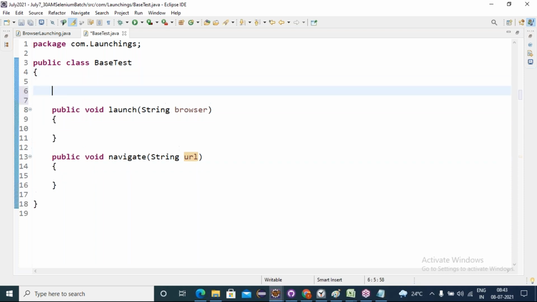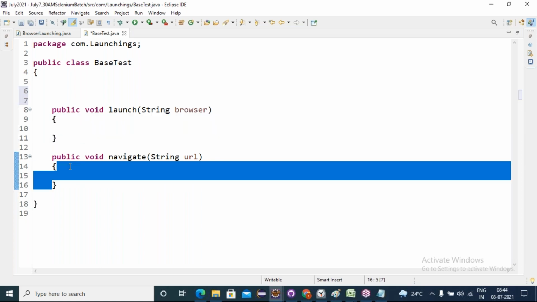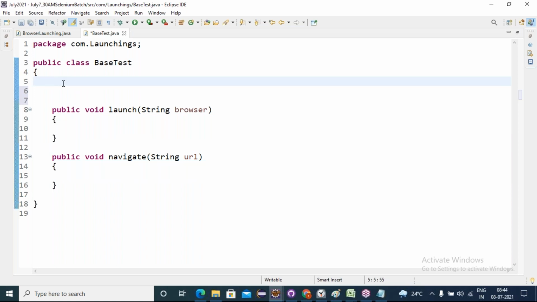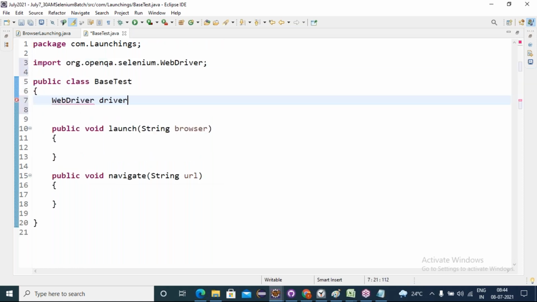Now friends, globally I will use a WebDriver reference, because with that WebDriver reference I initiate the browser, and with the same WebDriver reference I navigate to the URL. I will use it in both methods, so you must declare that WebDriver reference globally here. WebDriver driver.